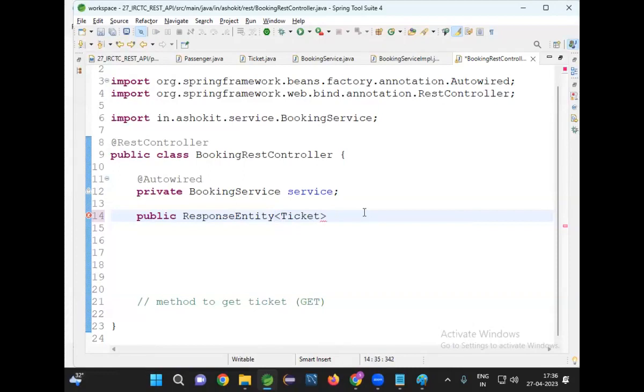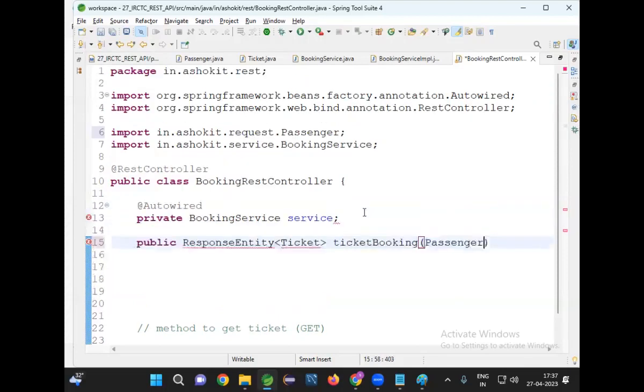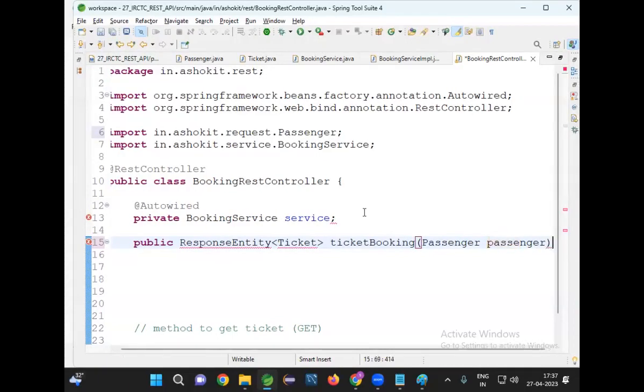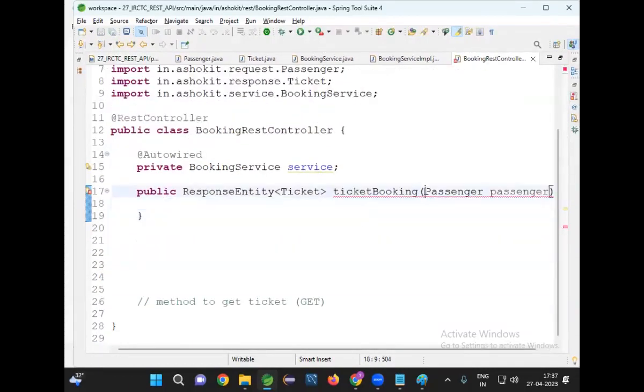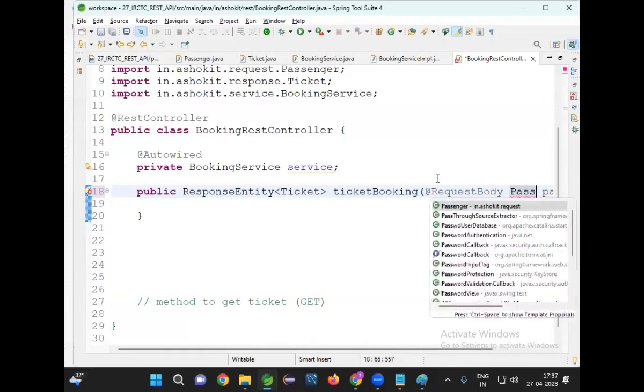Now let me write ticketBooking. I'm expecting passenger data as an input, and it is returning a ticket. Passenger data will come in the request body, not in the URL. How to take the data from the request body? By using one annotation called @RequestBody Passenger.